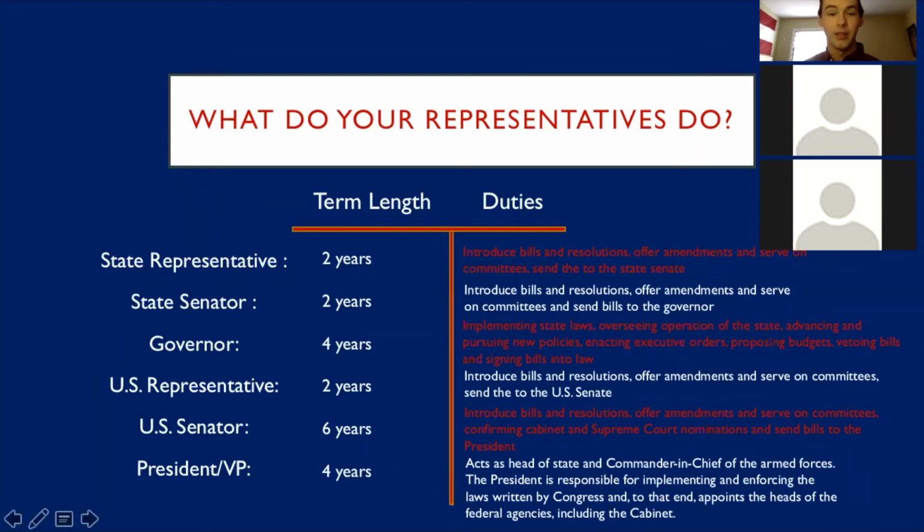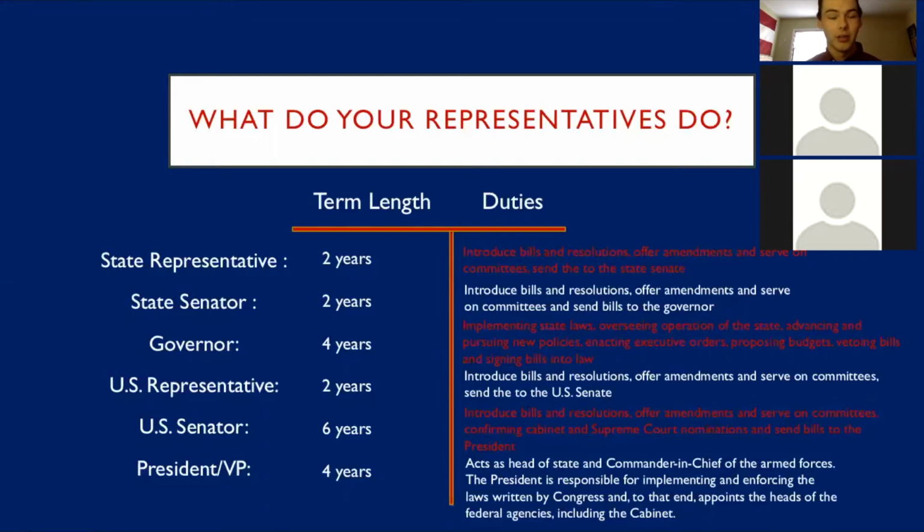What do your representatives do? Not all representatives do the same thing, and depending on which kind of representative they are, they're in office for a different length of term. This is all for North Carolina, not for other states, because it differs by state. In North Carolina, your state representative is elected for 2 years, as well as your state senator, and your governor is elected for 4 years. Your United States representative is elected for 2 years. That's how it is in every state, as well as your senator being elected for 6 years and your president for 4 years.